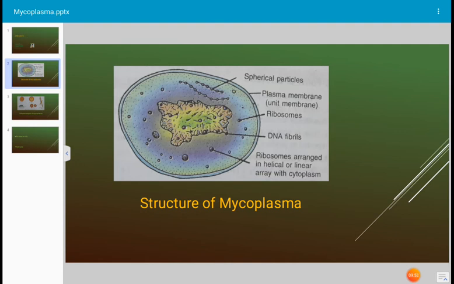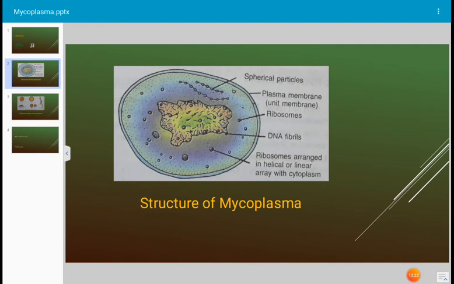Okay. Mycoplasma contain both RNA and DNA. And mycoplasmas are variable in shape, as I told you, and they may be spherical, pleomorphic, irregular, or filamentous in form. Already we have discussed this in its history. And the diameter of the cell ranges from 0.3 to 0.9 μm. Cells are prokaryotic, they do not contain a true nucleus. The true nucleus is absent.